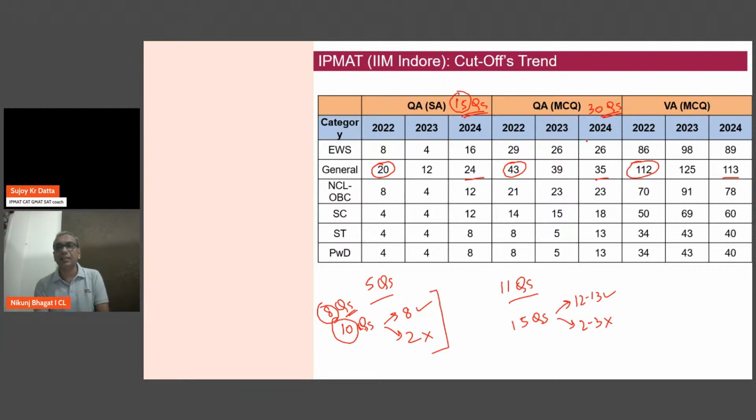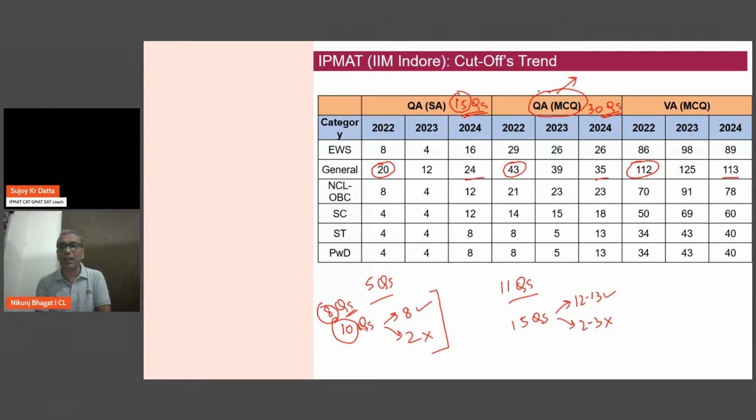Now here I think the major section where these extra numbers can come from is this section. This is where you need to really press the accelerator and score a lot of marks, much more than what the cutoffs suggest. In fact, I would say that if we are talking about a 40-43 cutoff, we need to at least look at a score of 70 here. Otherwise, getting a 230 plus will become a serious challenge.